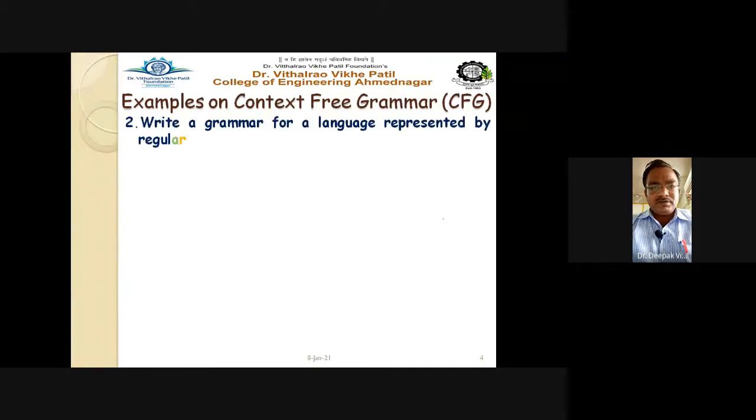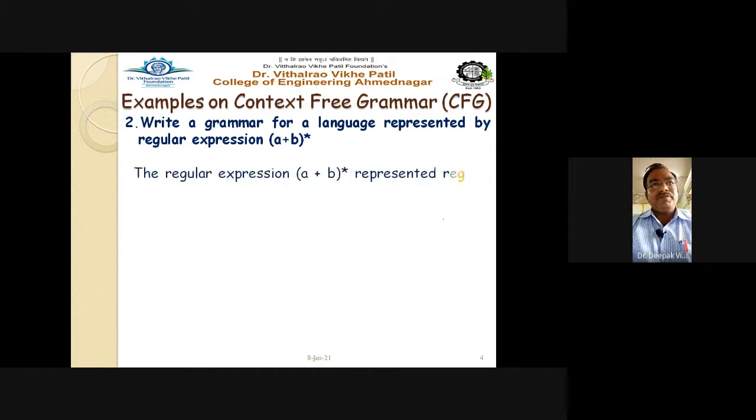Write a grammar, again, for the language represented by a regular expression. Now here the regular expression is given as (a+b)*, and as you know, (a+b)* means there is any number of occurrences of a and any number of occurrences of b, right? So this regular expression (a+b)* represents a regular language. Now the language is defined.